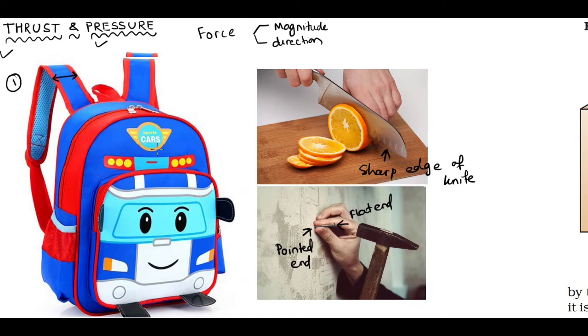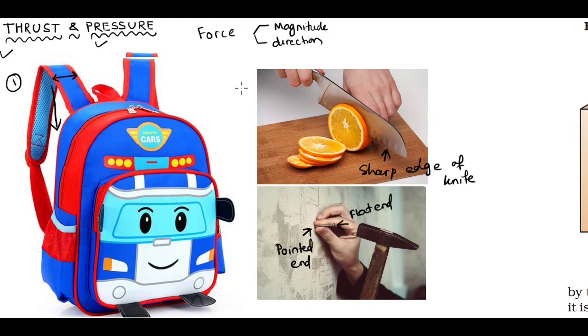So when we put the school bag on our shoulder, the weight of the school bag acts on our shoulder. The weight of the books in the bag acts in this vertically downward direction, which is perpendicular to our shoulder. That means the weight of the bag is perpendicular to our shoulder.